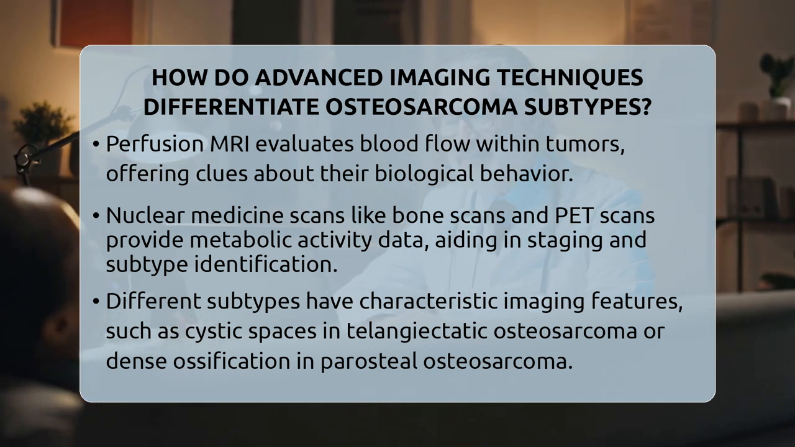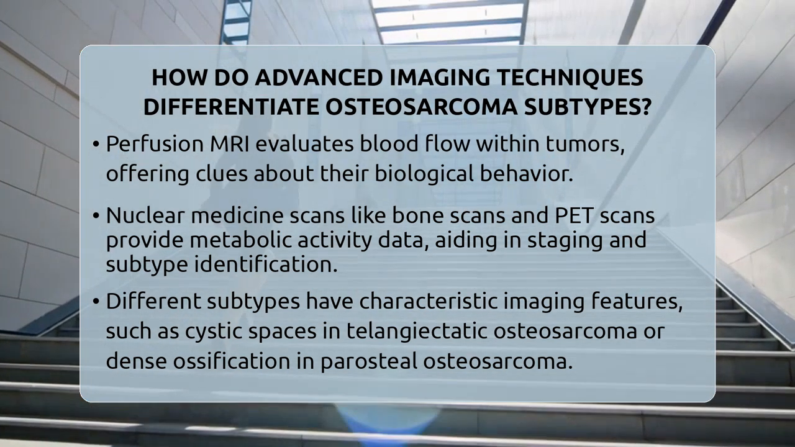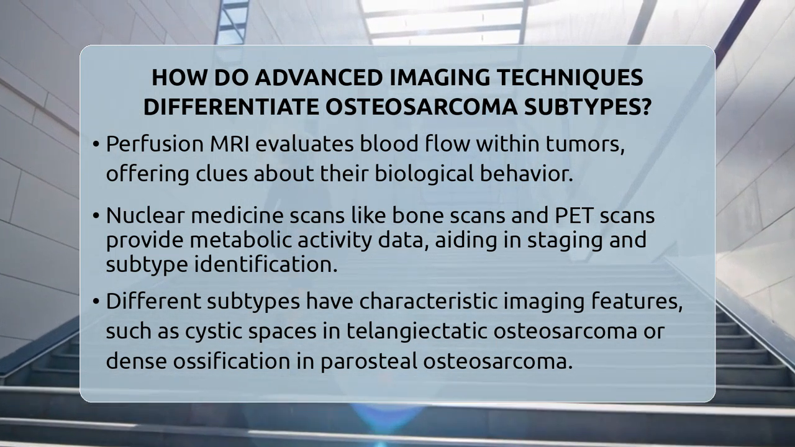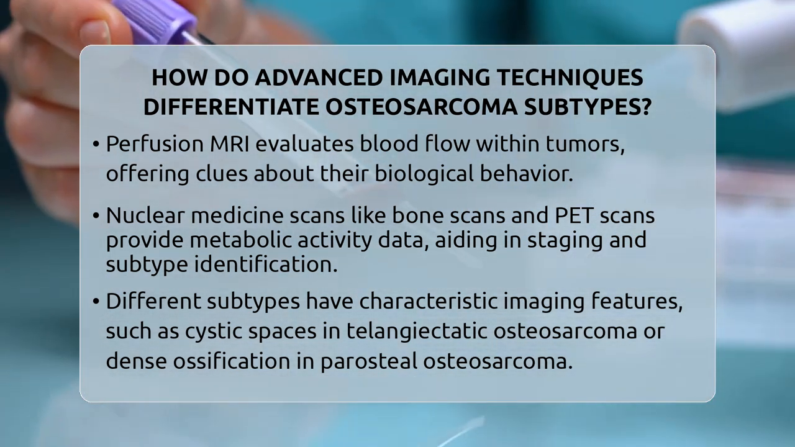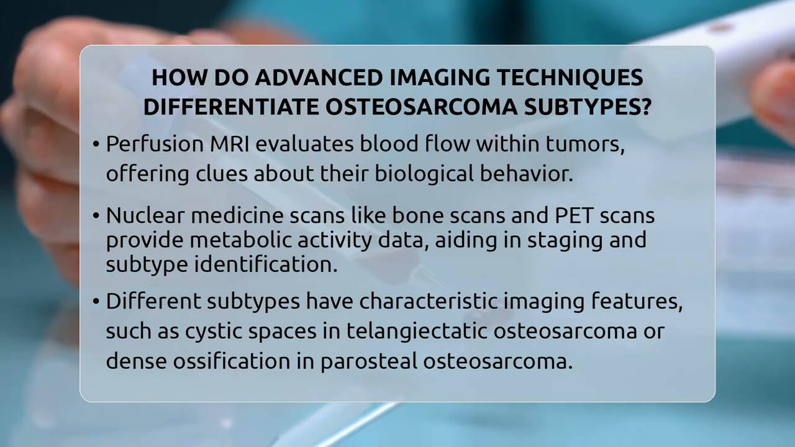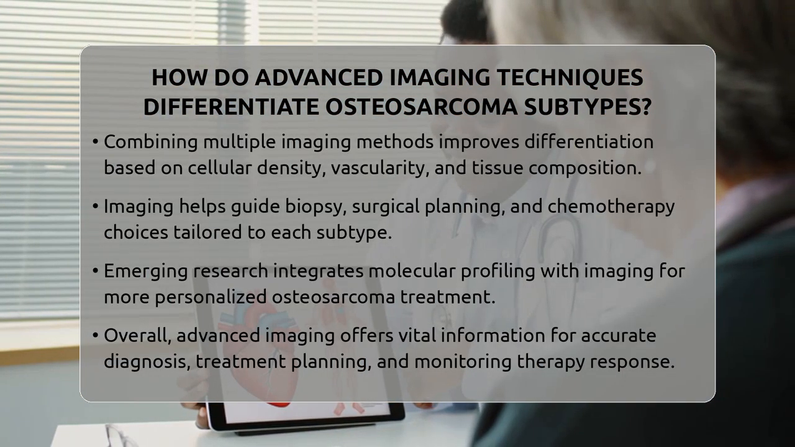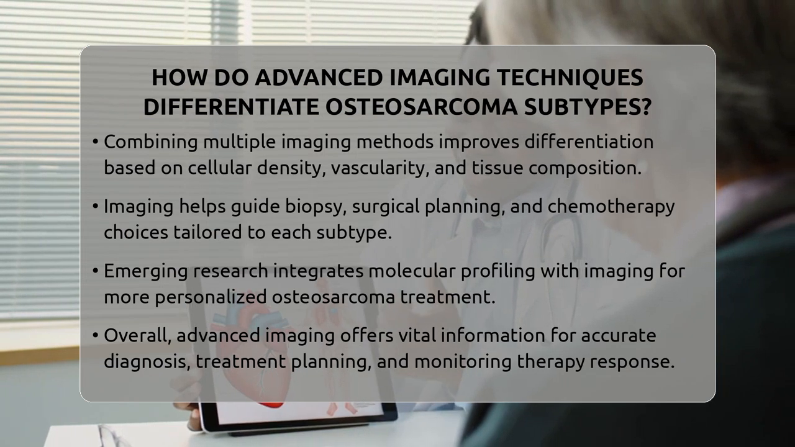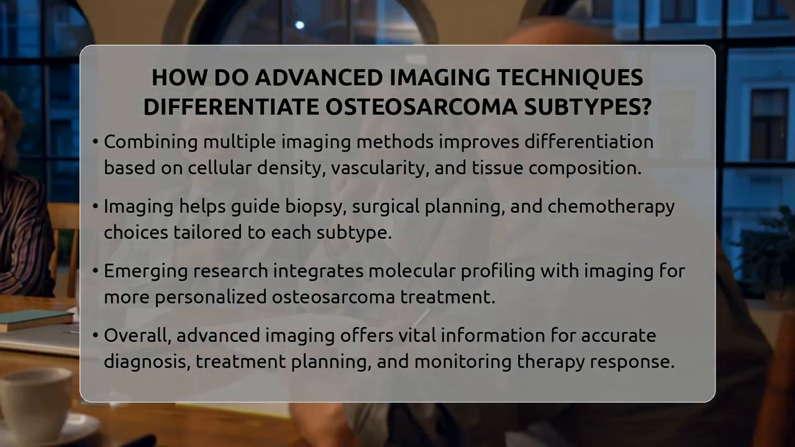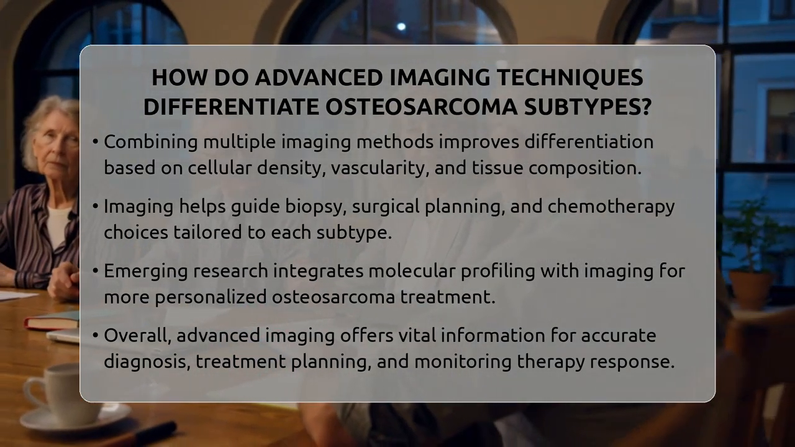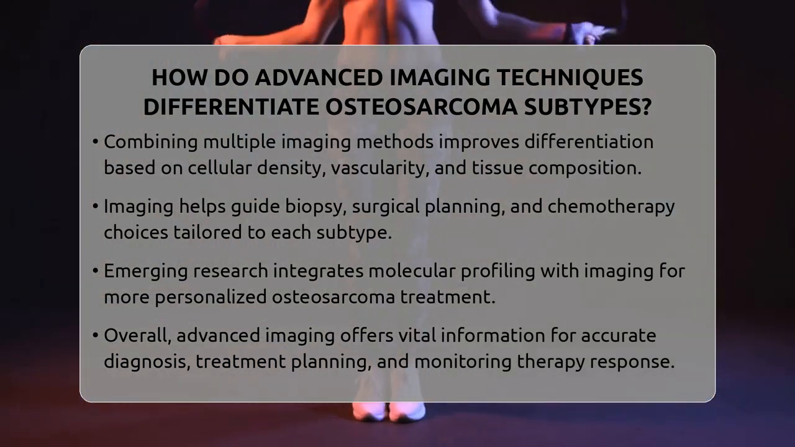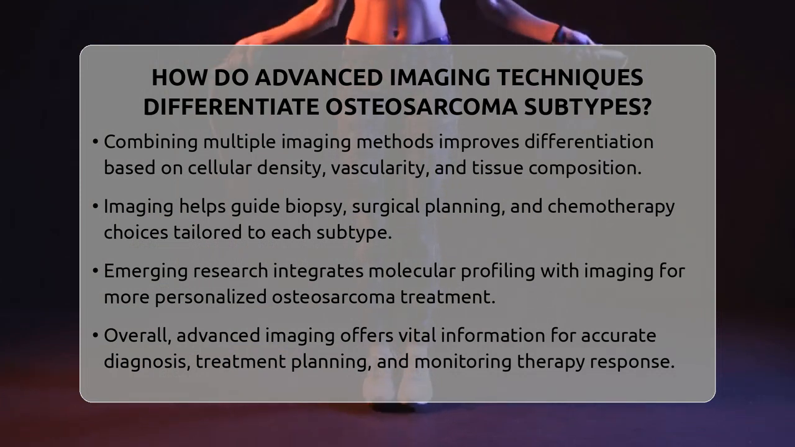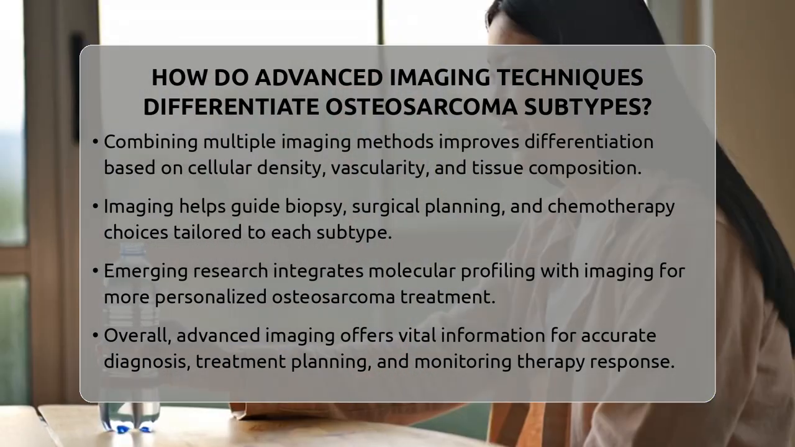By combining these imaging techniques, doctors can better differentiate subtypes based on cellular density, vascularity, and tissue composition. For example, high cellularity tumors restrict water movement and show high DWI signals, while highly vascular tumors show rapid contrast uptake on DCE-MRI. This detailed picture helps in planning biopsies, choosing the right surgical approach, and tailoring chemotherapy.